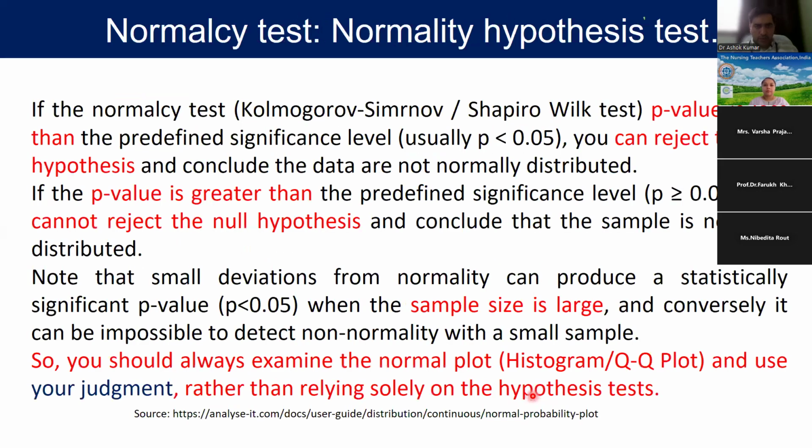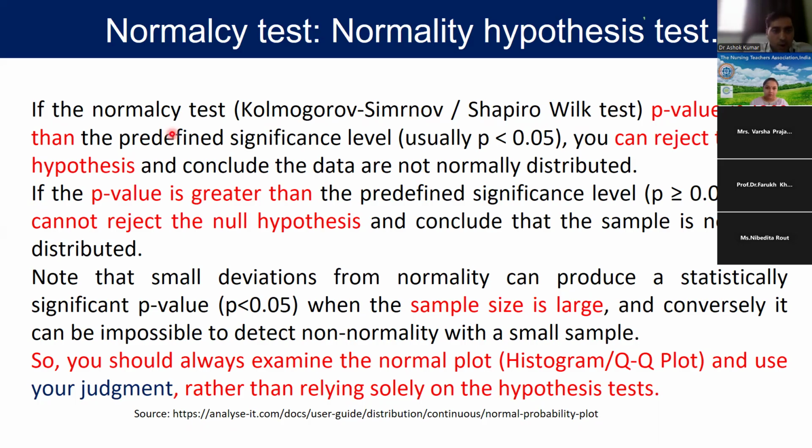So this is about the normalcy test, okay? If we perform the Kolmogorov-Smirnov or Shapiro-Wilk test, we get a p-value.